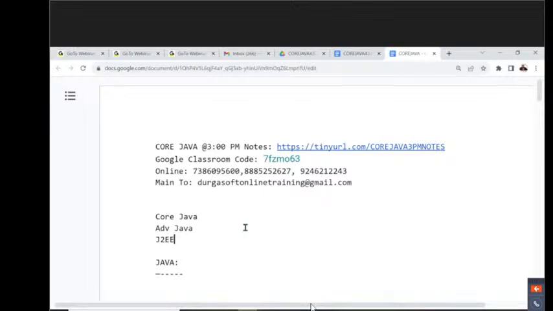In general, people think about the partitions or modules inside Java like core Java, advanced Java, J2EE. Even before coming to this session, you might have thought that Java is available in the form of these 3 modules.